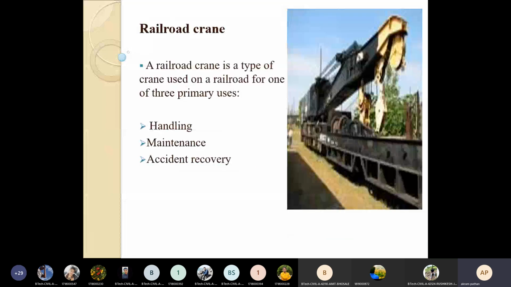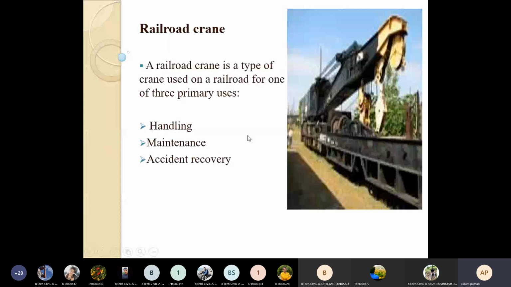This type of crane is used for any type of handling material on road constructions, and if you want to do the maintenance, then we can handle or shift the particular materials for construction of flexible or rigid pavement also. And if an accident happens on the road, we can lift all these damaged vehicles and load those vehicles in the truck. So such type of railroad crane we can use for the purpose of handling, maintenance and accident recovery, particularly on the roads.